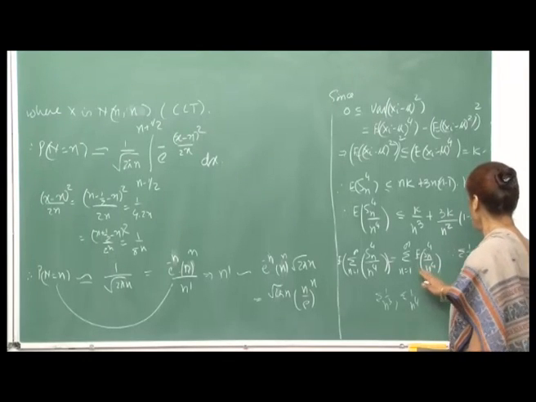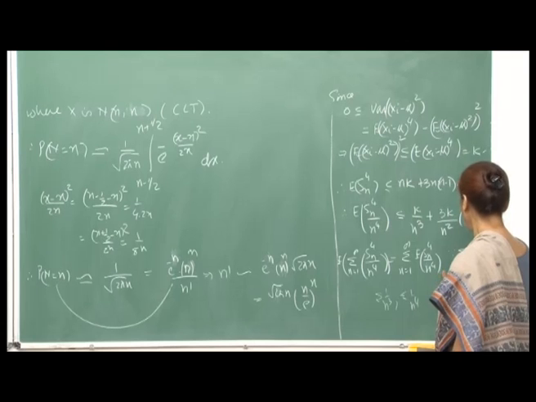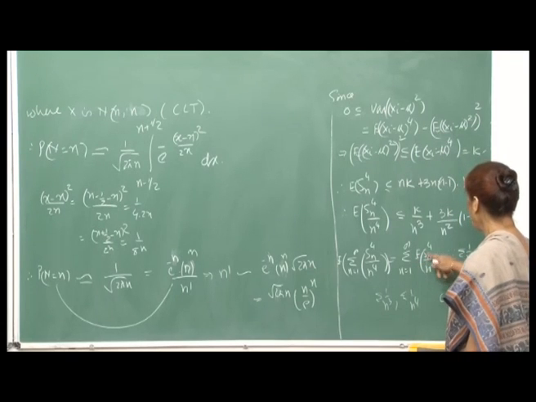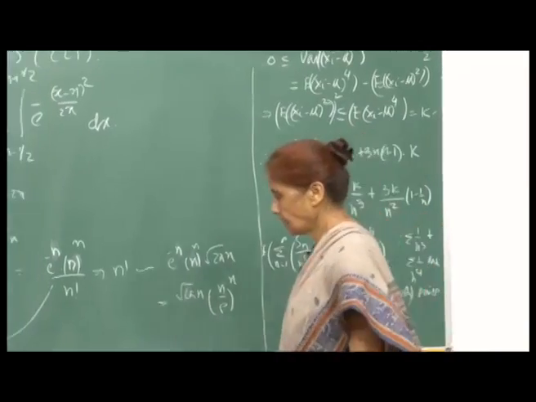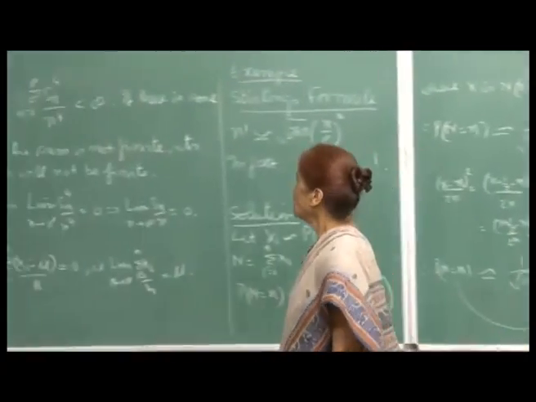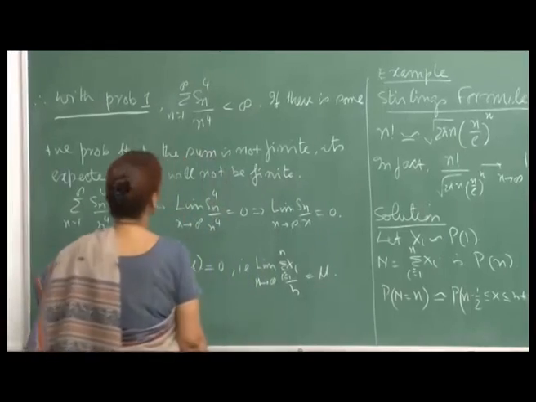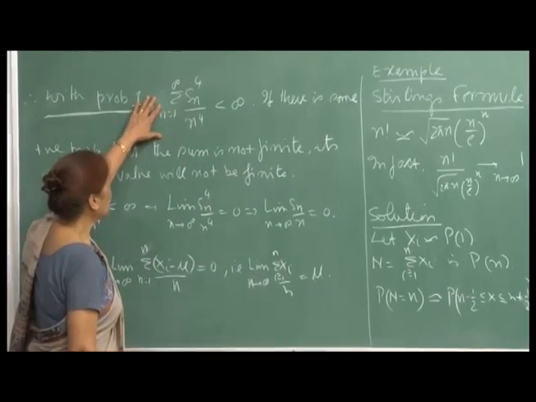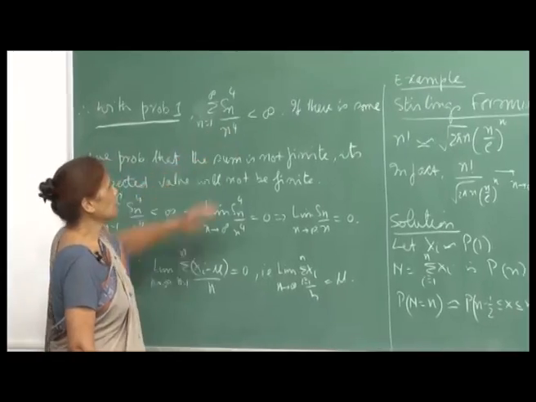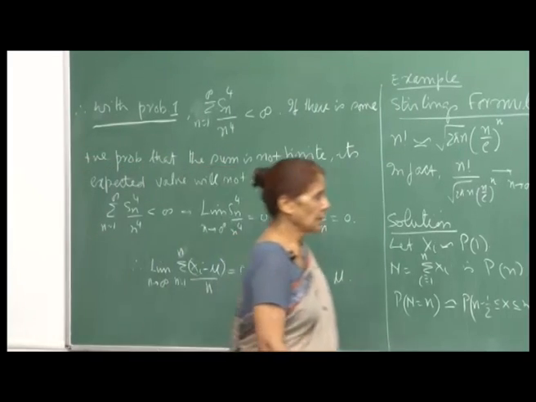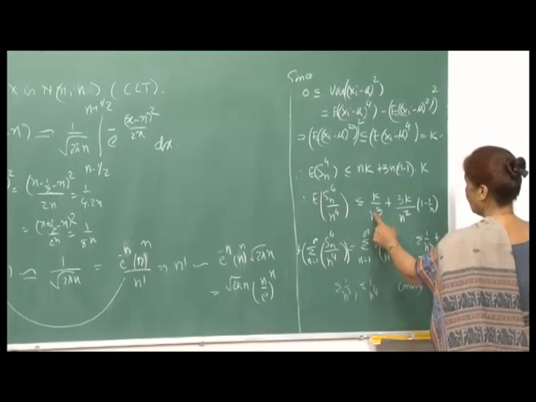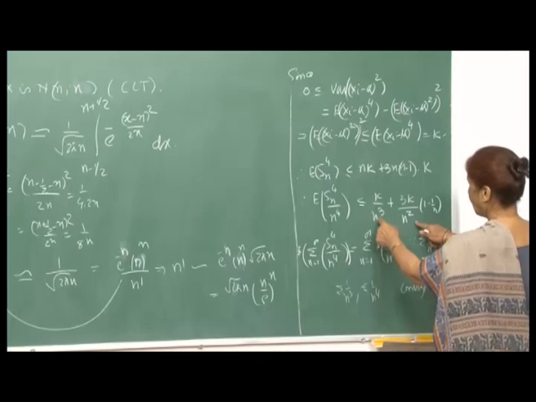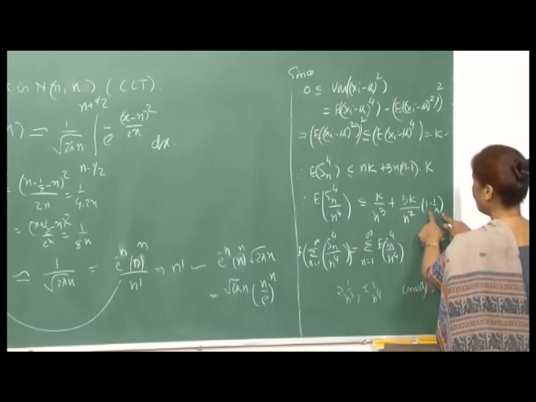So, see, what we have shown is that this is finite. Expectation of S_n^4 upon n raised to 4, summation n varying from 1 to infinity, is a finite series. Actually, we have shown that each of these is k upon n cube plus 3 k by n square into (1 minus 1 by n).